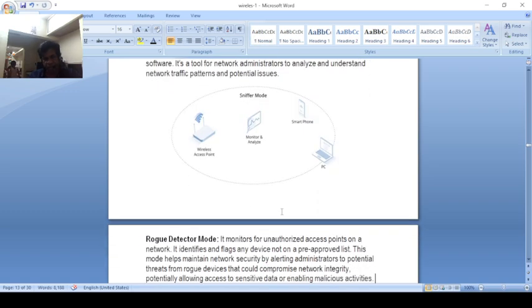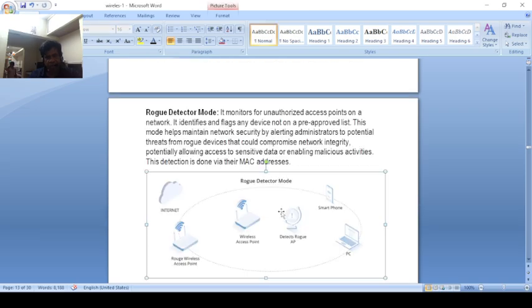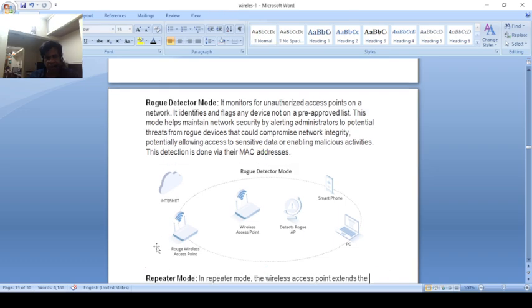And here is that rigor detector mode is monitoring authorized access point, the networking identifier flag and device is the pre-approval list. This mode helps to maintain networking. Rigor system is that here access point more than two access point connectivity through, that is the rigor system. Here is that two connectivity access point connectivity to other net devices, that is known as rigor system.